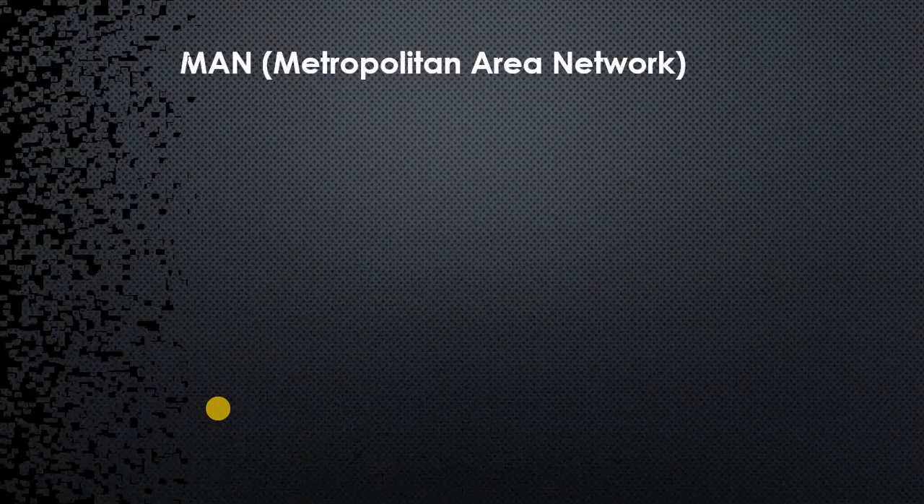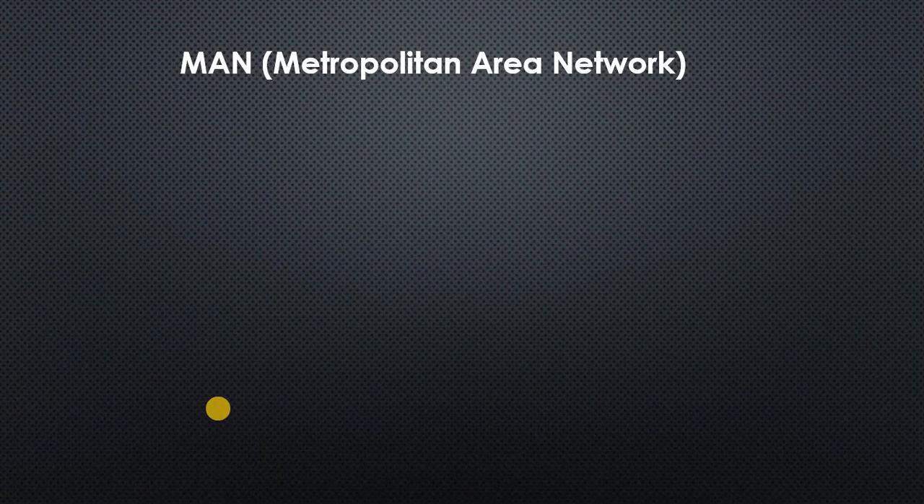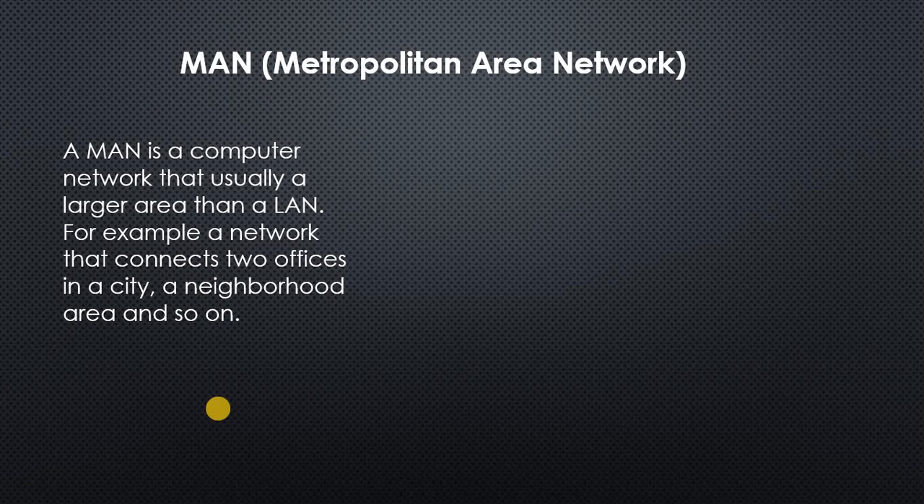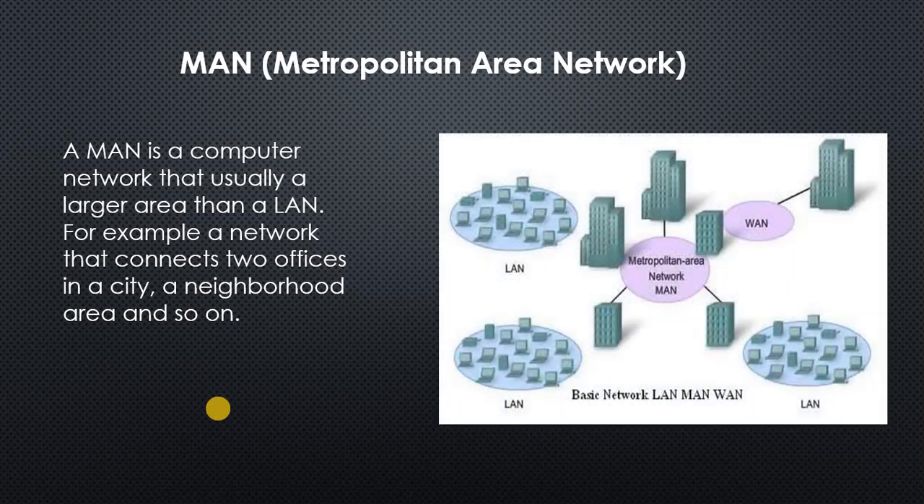Next we are coming to the next part, that is MAN, Metropolitan Area Network. In this Metropolitan Area Network, it is just a mixture of LANs. Multiple LANs come together to form a MAN. You can see a MAN is a computer network that usually covers a larger area than a LAN. Basically a MAN is a bigger form of LAN, so it can connect multiple LANs together to form a particular network. For example, a network that connects two offices in a city or neighborhood areas, and so on.